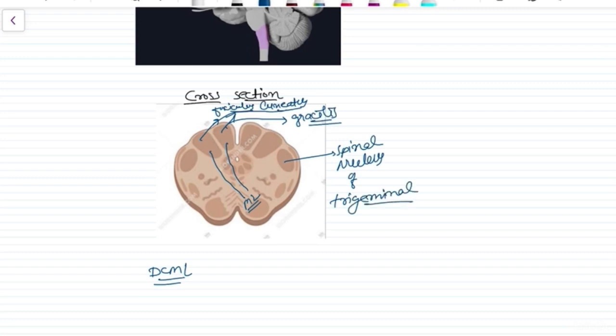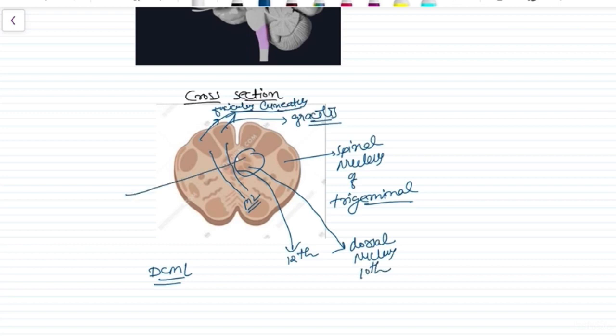And the other important structures are these: first is the 12th cranial nerve, hypoglossal, then this is the dorsal nucleus of vagus nerve, then this is the nucleus tractus solitarius, which is mainly related to taste, right?